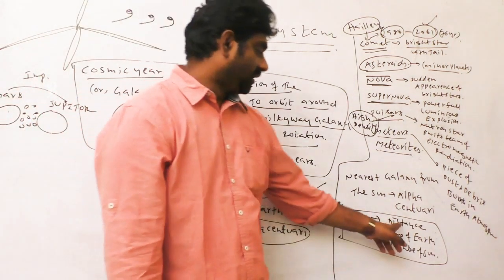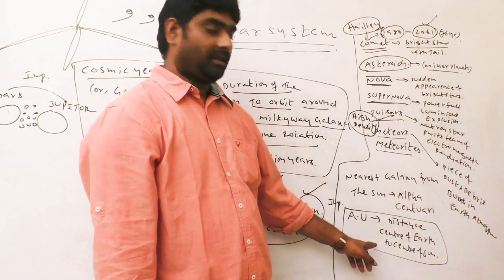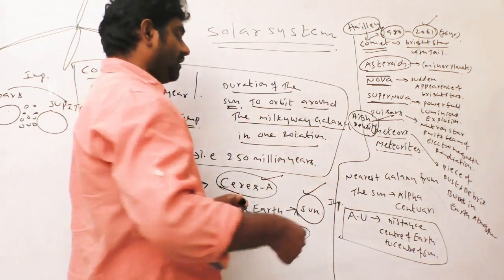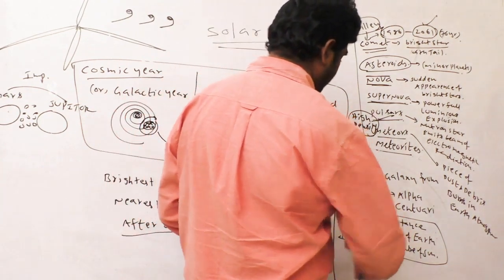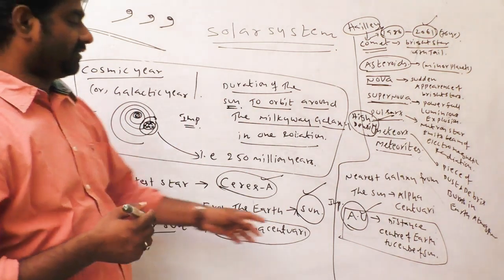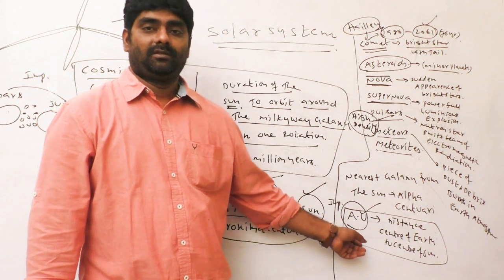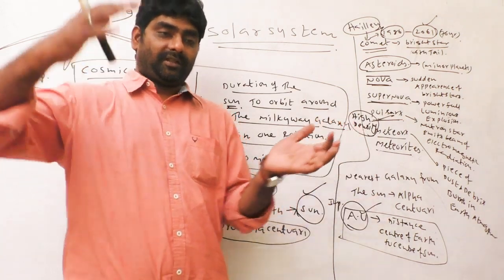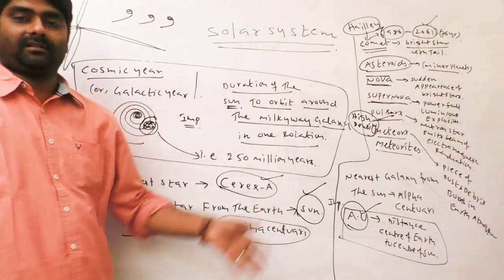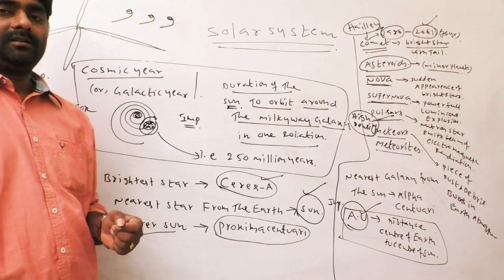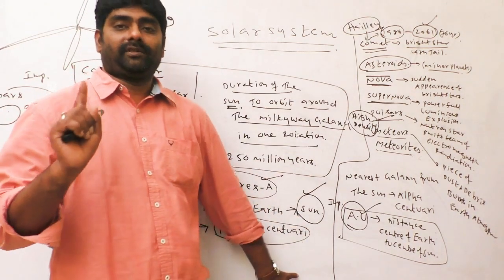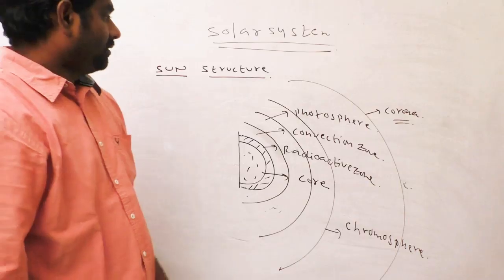The distance between the center of the Earth and the center of the Sun is measured by AU. This is very important. AU means center of the Sun to center of the Earth. Galaxy to galaxy, parsec. So this is very important. Complete whatever I have written on the board. Compulsory question. Very important. Okay.